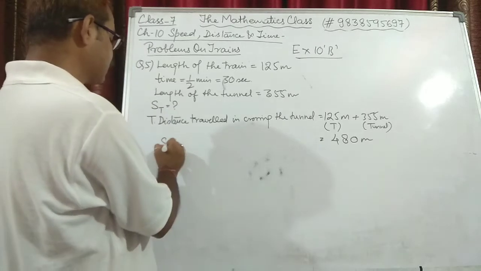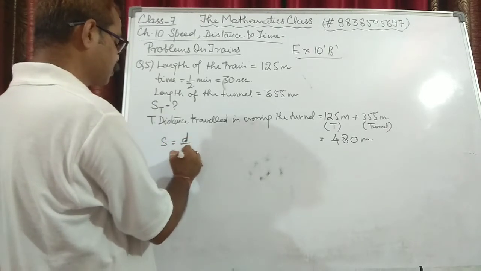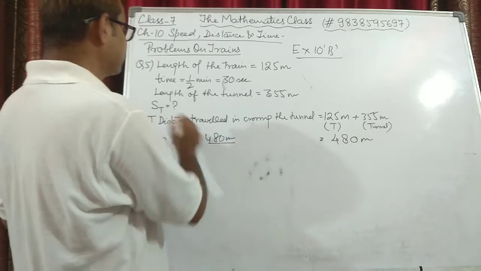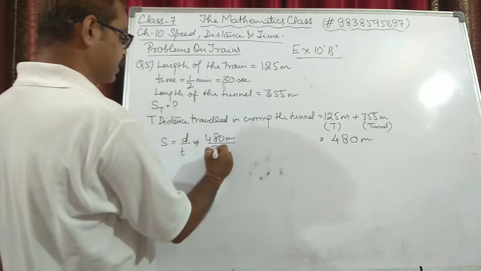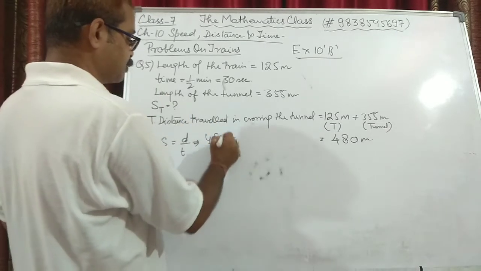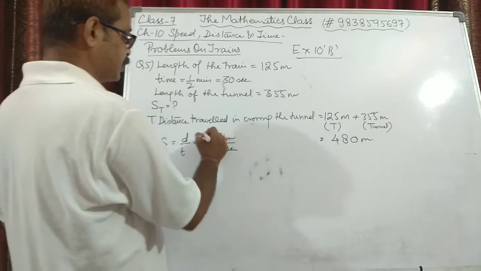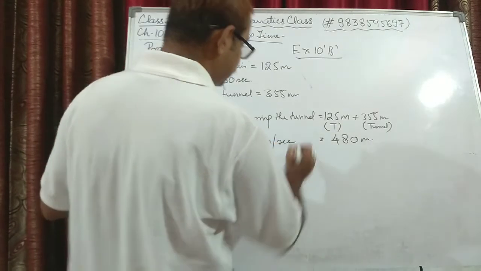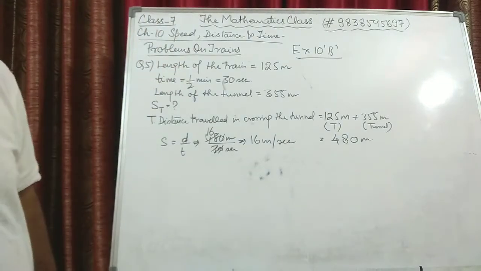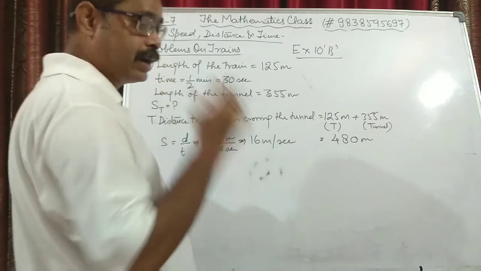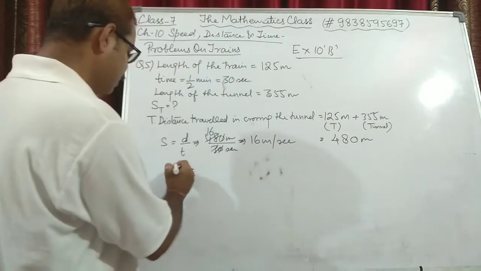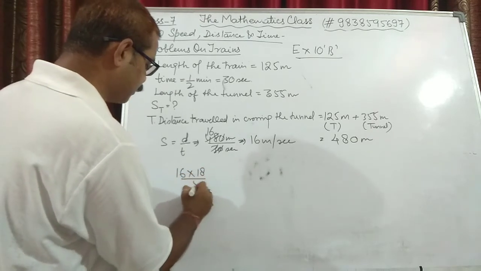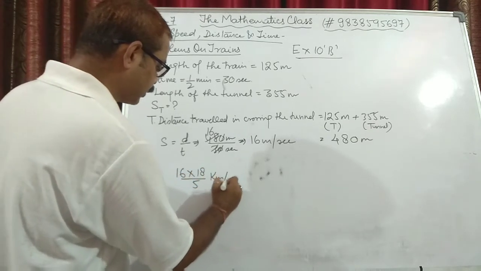So simply we know that speed is equal to distance upon time. Distance is 480 meters and time is 30 seconds. 30 seconds, 0, 0 cancel. 16 3s are 48. So 16 meter per second is the speed of the train, and in case you want to write it in the form of kilometer per hour, so 16 will be multiplied by 18 upon 5, and that many kilometers per hour.